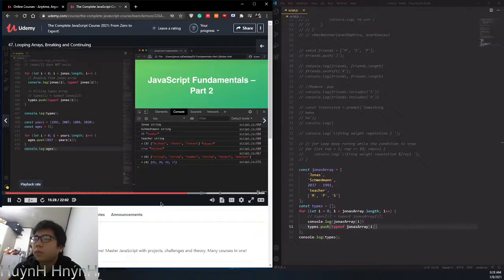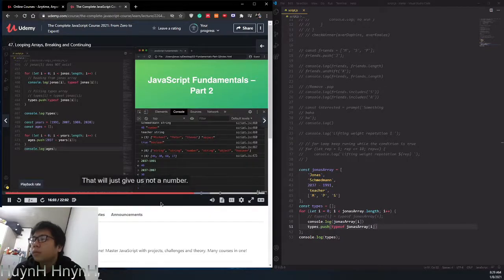And here we go. So just to confirm, 2037 minus 1991 is of course 46, and let's do it with 2007 as well, and so that's 30, which is this one, and so this array result is correct indeed. So what we essentially did is this. We cannot do operations between simple values and an array. So that I showed you earlier, right? We cannot do 2037 minus the years array. That will just give us not a number.